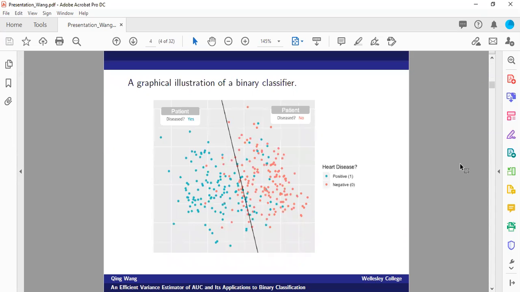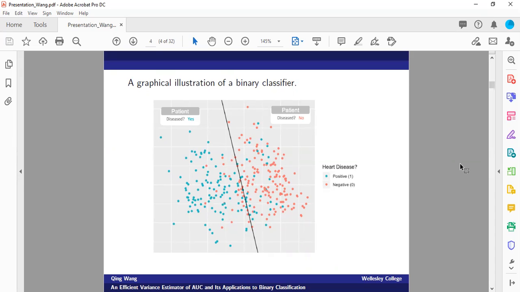Here I have a simple graphical illustration of a linear binary classifier. And this is the data set that we'll revisit at the end of today's talk. The response of interest is whether the patient has heart disease or not. So we have the two responses, yes or no. And this graph is drawn over the top two principal components of the higher dimensional feature space.